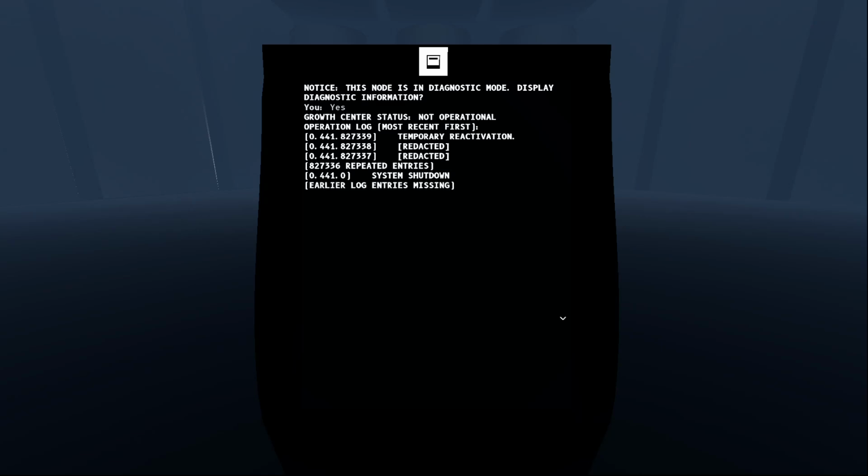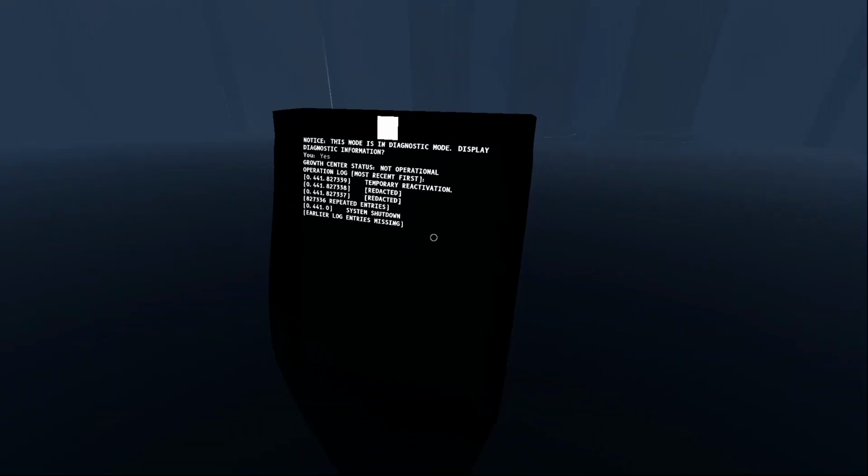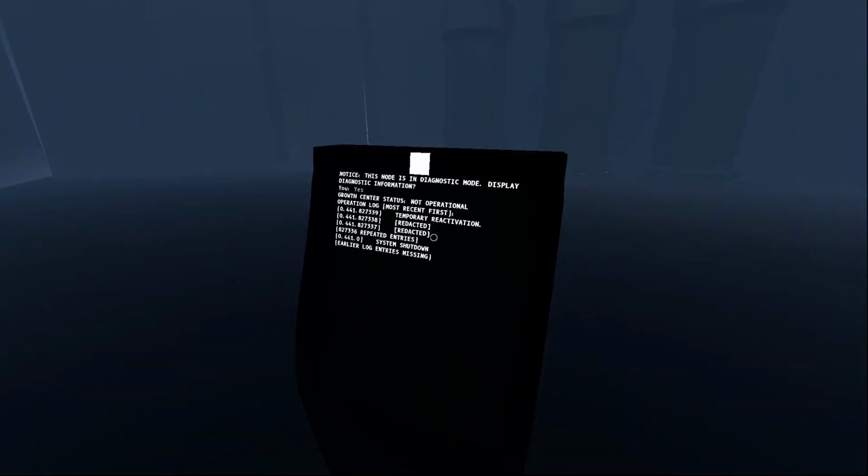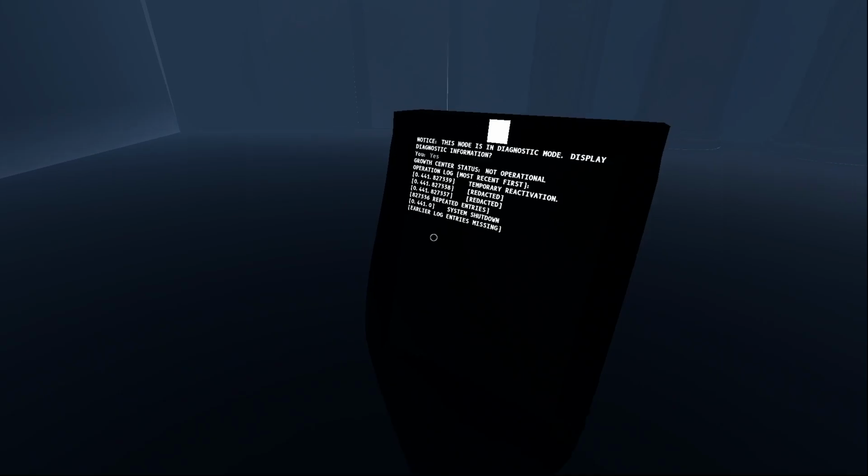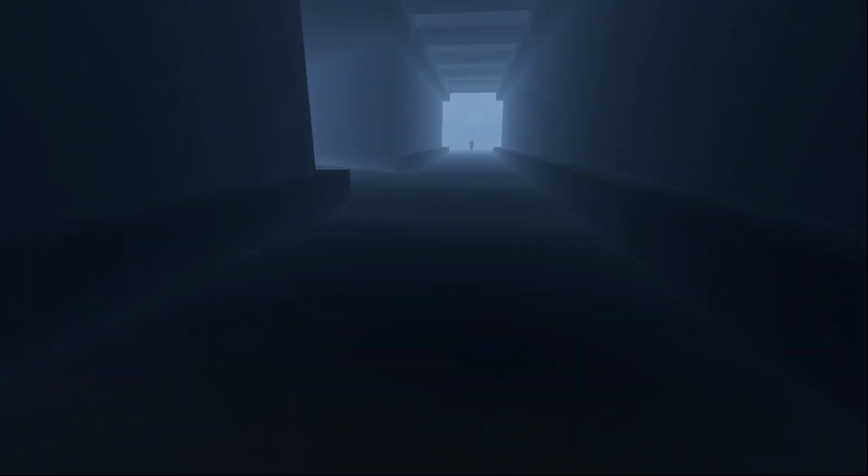System shutdown. Earlier log entries missing. Okay, temporary reactivation is me, and then everything else is redacted. Unless this is talking about these pods in particular, then that means there's something out and about.